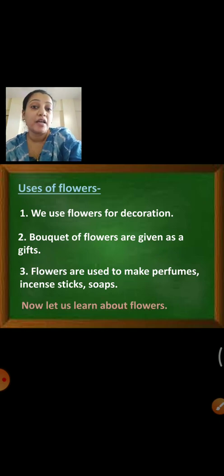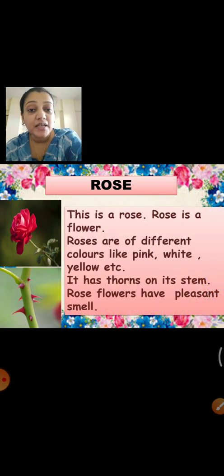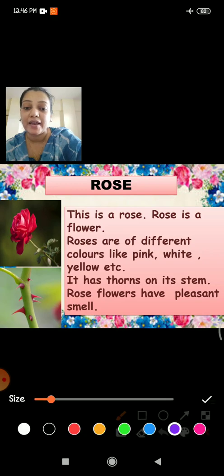Now let us learn about flowers. Now here we are going to see our first flower. Which is the first flower? Rose. Oh wow. Everyone like this flower, right? This is a rose. Rose is a flower. Roses are of different colors like pink, white, yellow, etc. It has thorns on its stem. Rose flowers have pleasant smell.